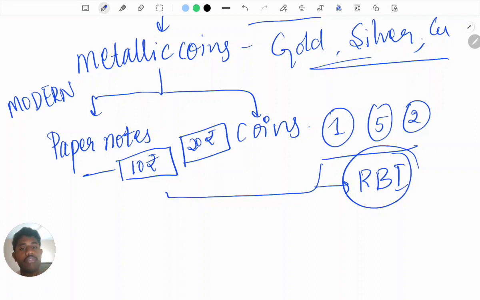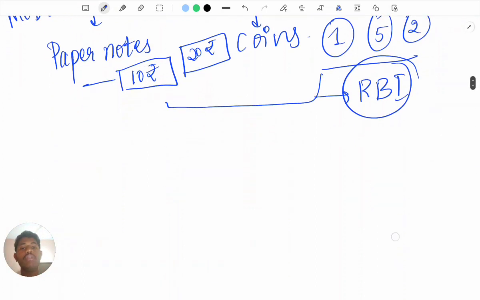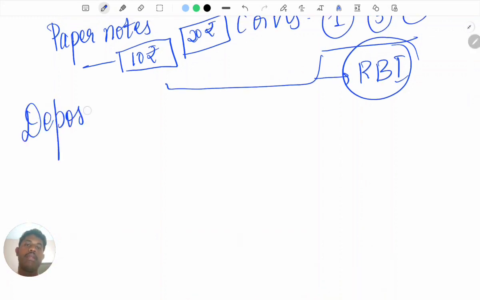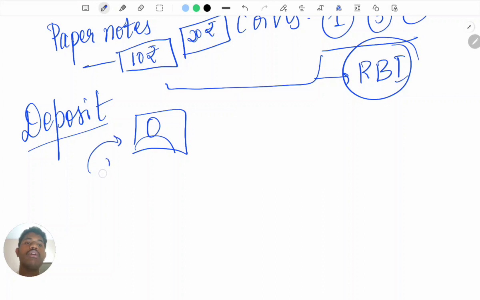So this is a form of currency, and we also have a different form, that is through deposit. Deposit means, for example, you got salary and you don't want to use it, so you will open an account and deposit all the money in that account. Hence you are keeping the money as a deposit in a bank.